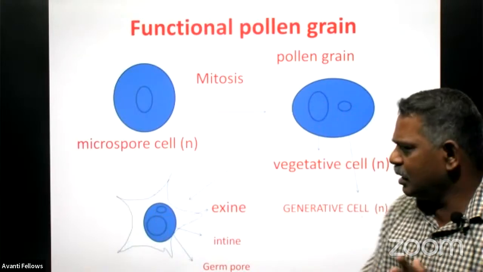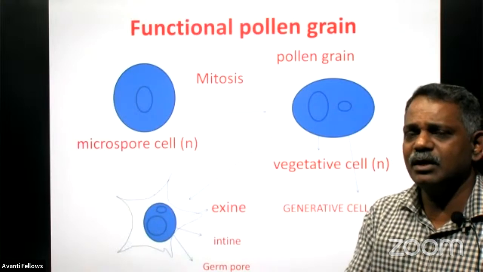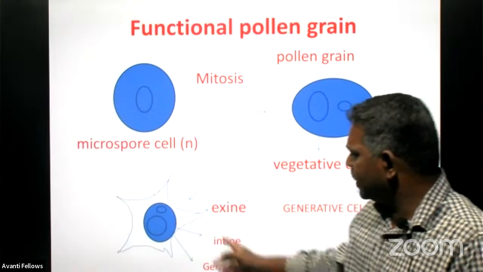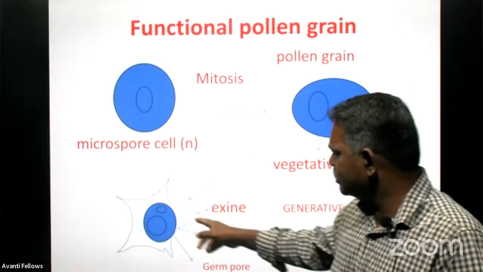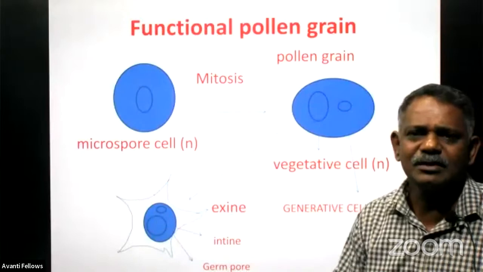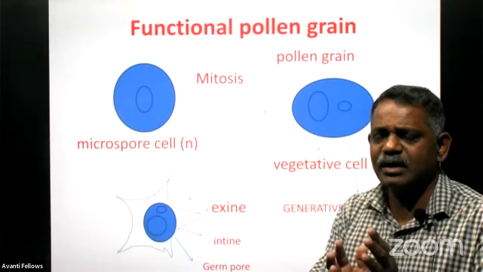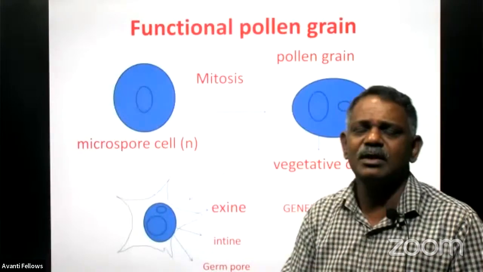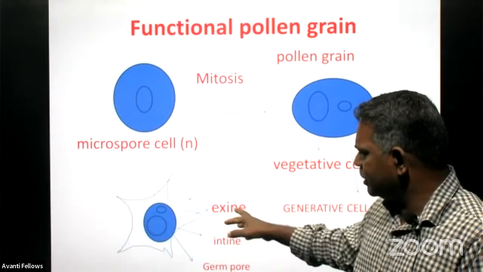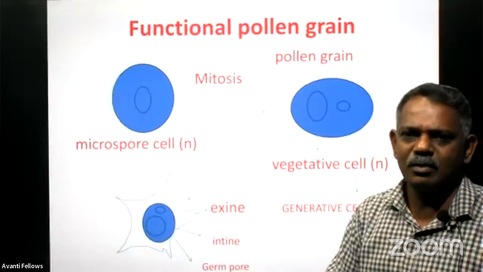This pollen grain requires protection because once it is exposed, the climatic condition may be very adverse. So it is protected with a type of structure here, and we call it the exine. And this exine is made of the hardest organic material, which we call sporopollenin. Sporopollenin is present only in the exine, and it is exclusively for protection only.